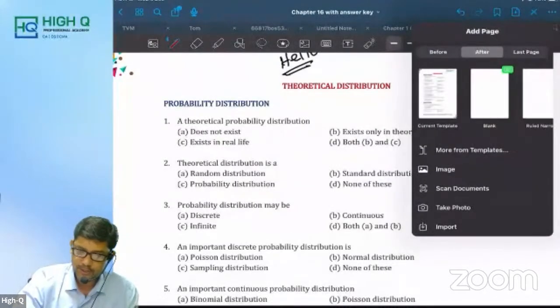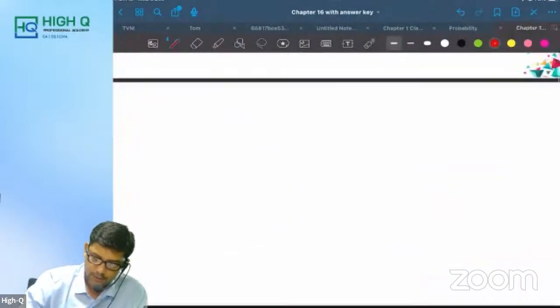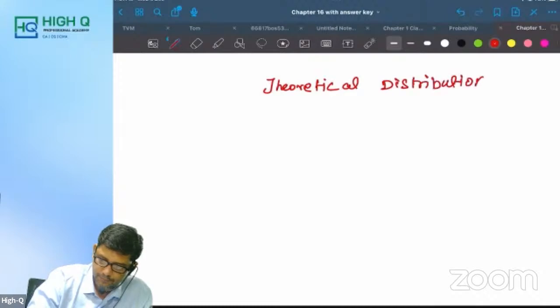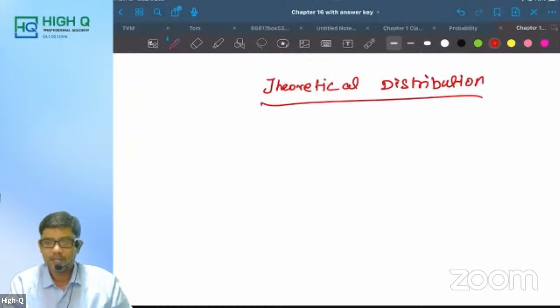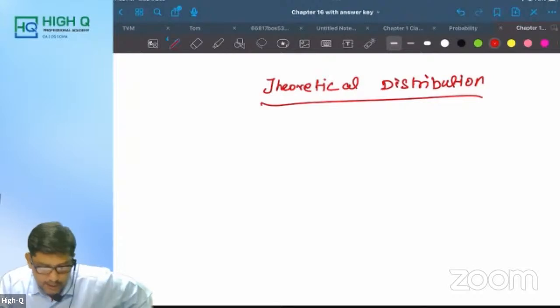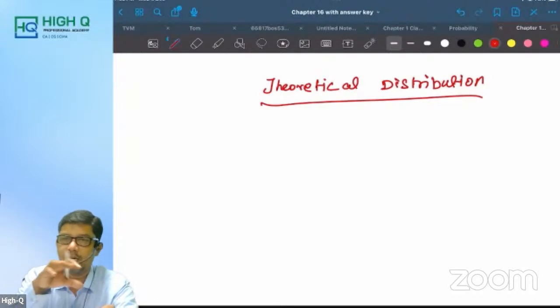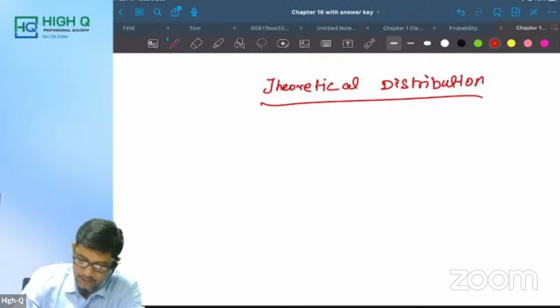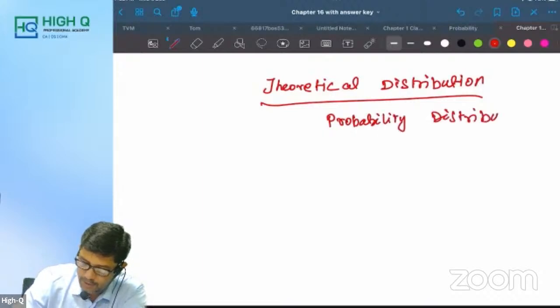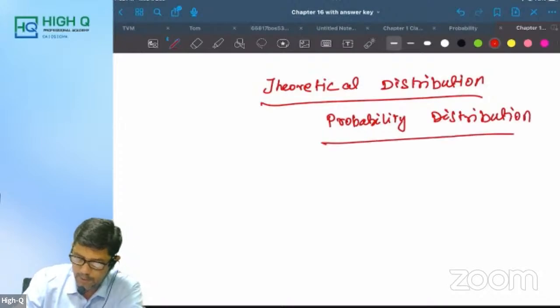See, today's session is all about theoretical distribution. Today we are going to start with theoretical distribution. What is theoretical distribution? I told you yesterday, we'll be starting with random variable. To learn theoretical distribution, we have to start with probability distribution. Let us understand the meaning of probability distribution.